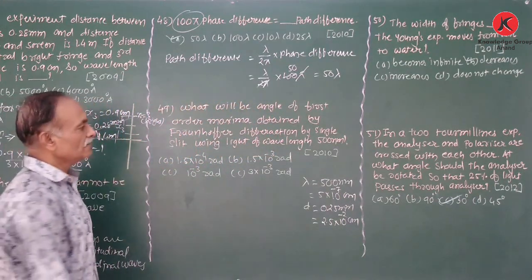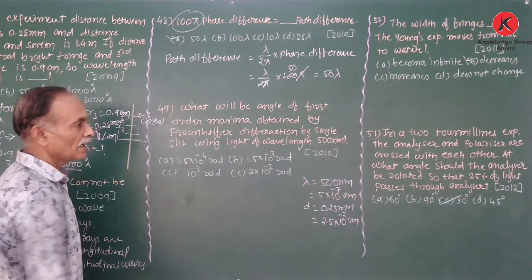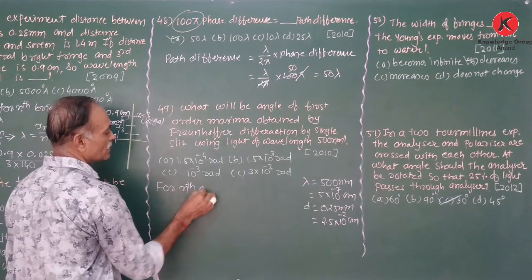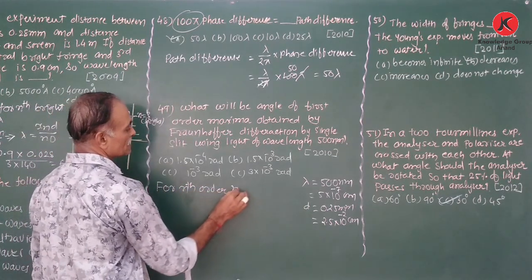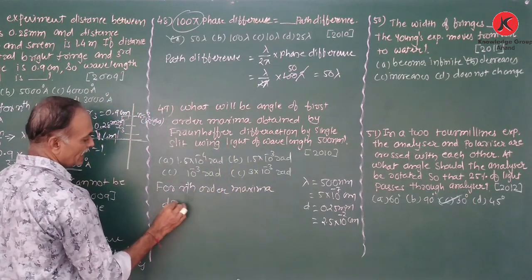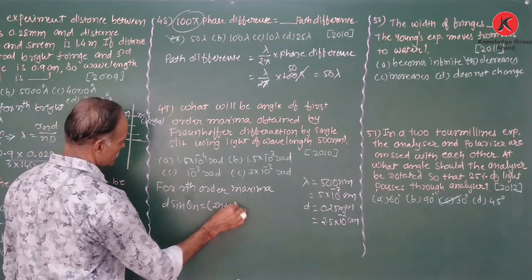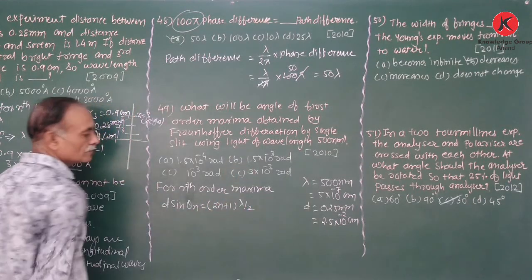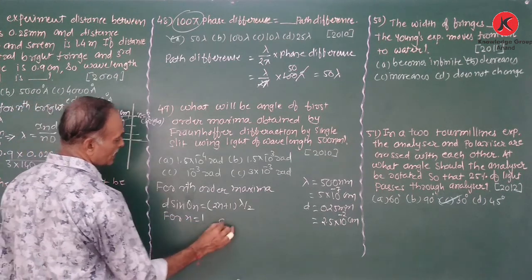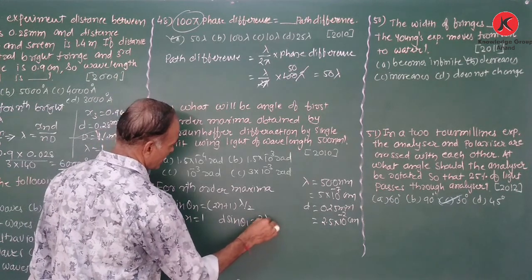Now we require the angle of the first order maximum. For nth order maximum, the condition is that d sin theta n is equal to (2n+1) lambda by 2. For n equal to 1, therefore d sin theta 1 is equal to 3 lambda by 2.